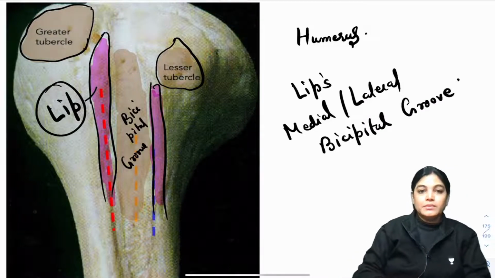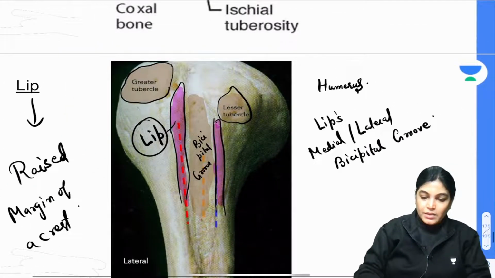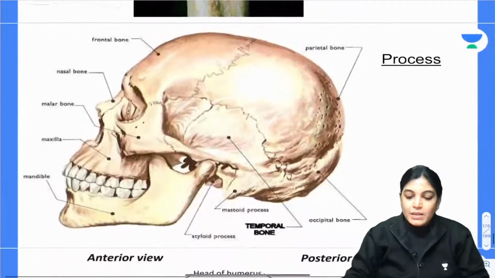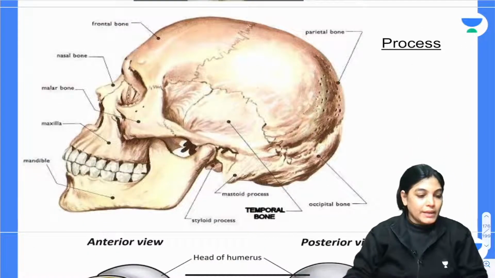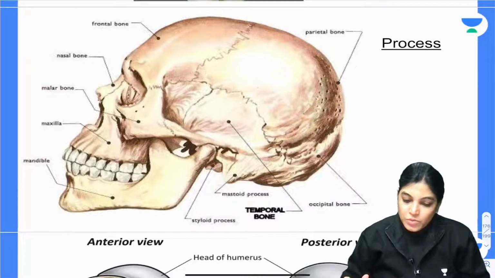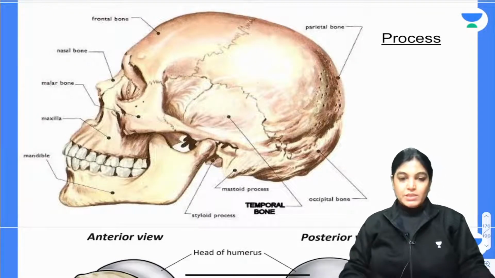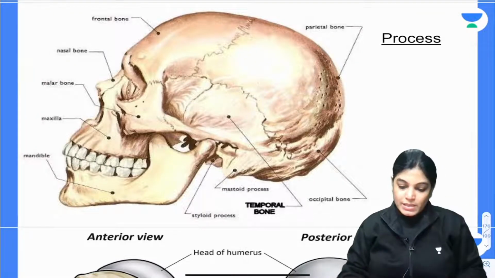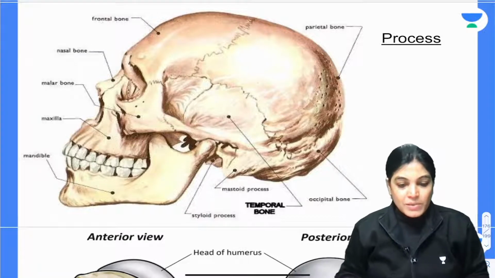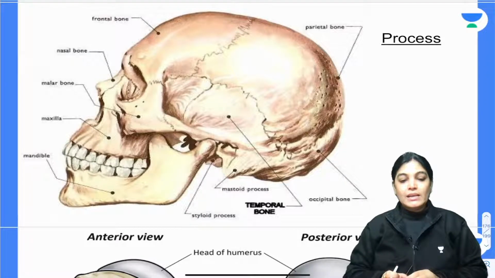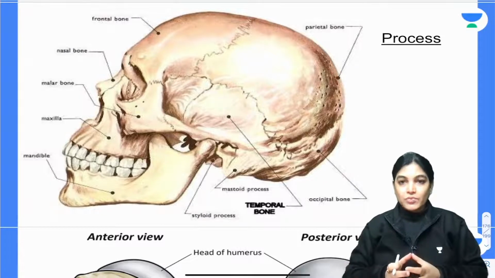Let's move on to the next. The other thing which is seen commonly here is processes. The word processes means a localized elevation or projection of large size.